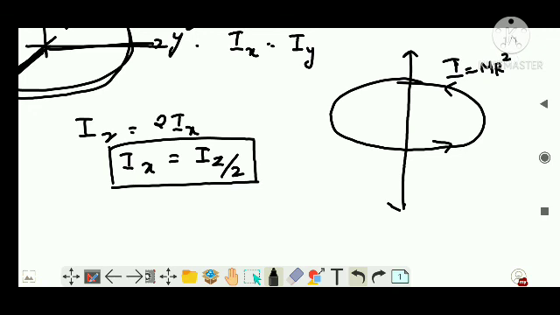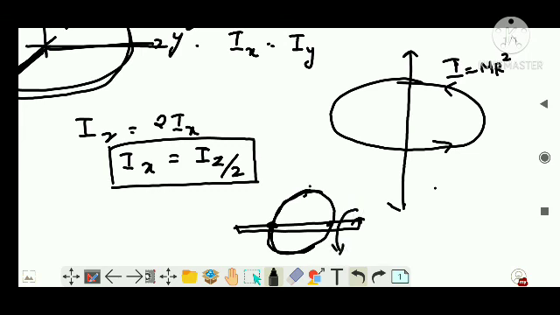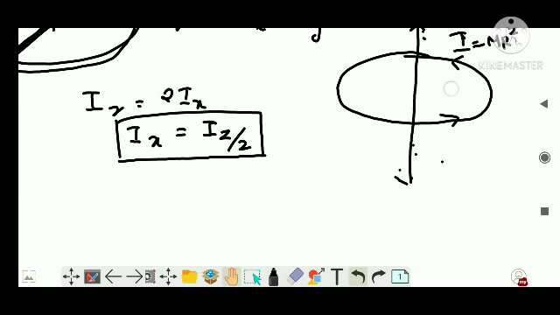Now what we are going to do is, you have a pen. Let's say we will draw a pen. I have a pen like this and I have tied the ring to the pen here. So when I flip the pen, the disc or the ring is going to rotate like this. It is going to flip like this. Clear? This is about the diameter. This is through the center perpendicular to the plane. So you have the equation for the moment of inertia of a ring when the axis is passing perpendicular to the plane, which is mr squared.